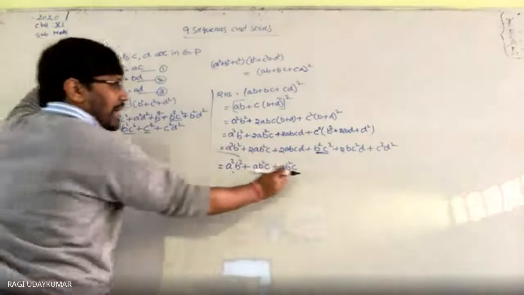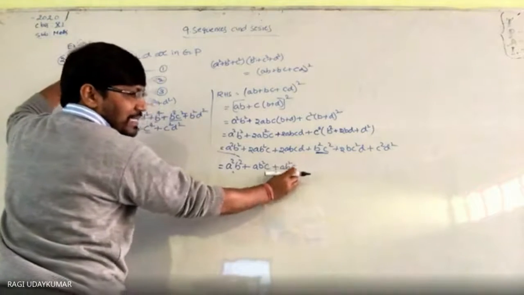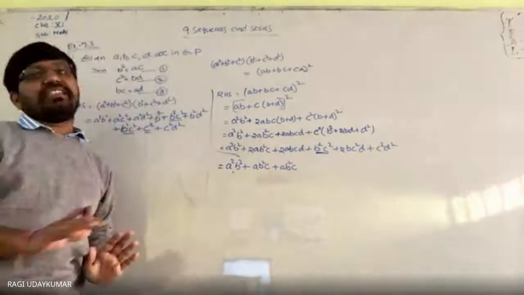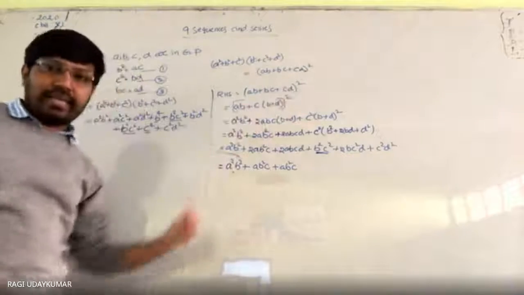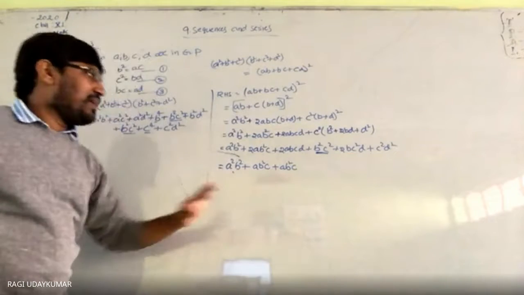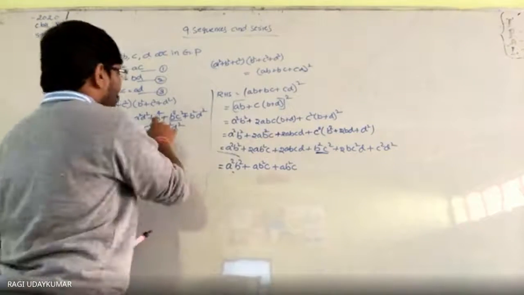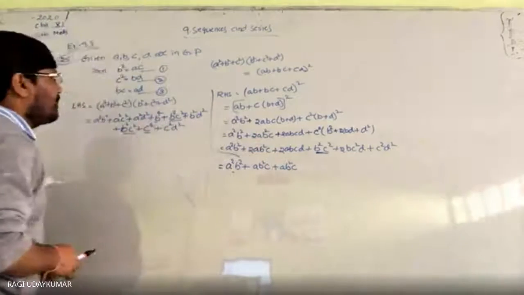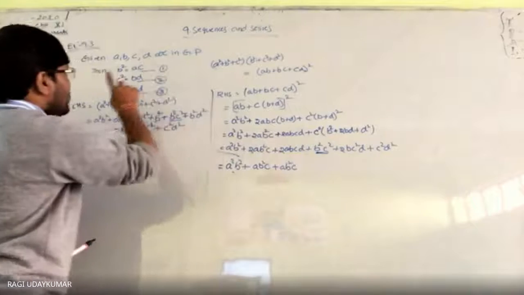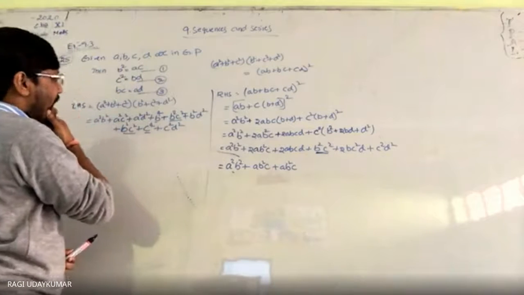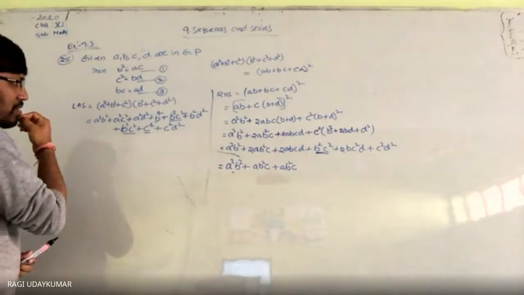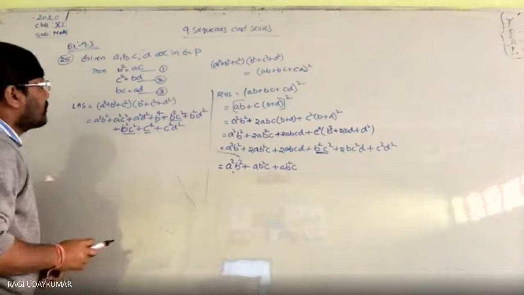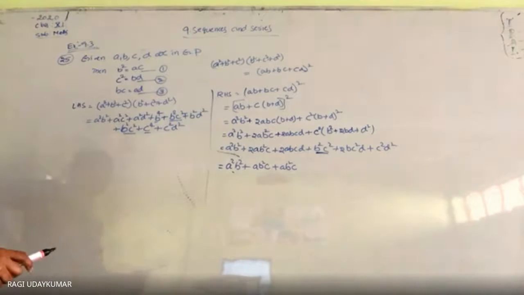And AB square C is there. See here, this simplification can be done in different ways. आप पहले भी चेंज करके भी कर सकते हैं, बाद में चेंज करके भी कर सकते हैं. And here whenever one term you are going to get, and AB square C here you are having. AB square C. So AC can be written as B power 4, 1 time B square AC.